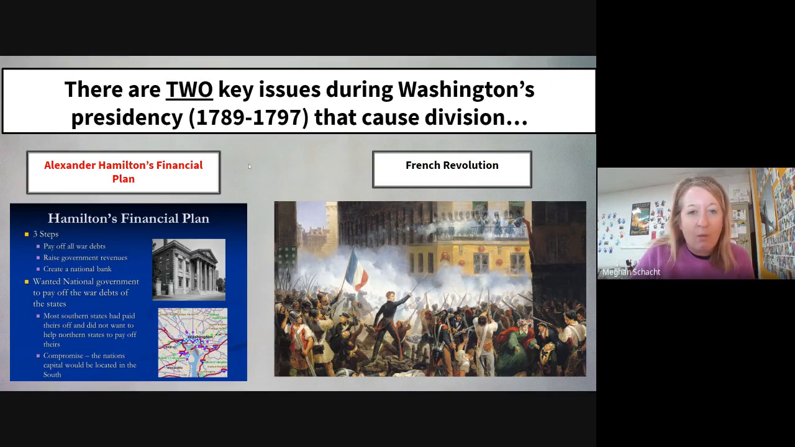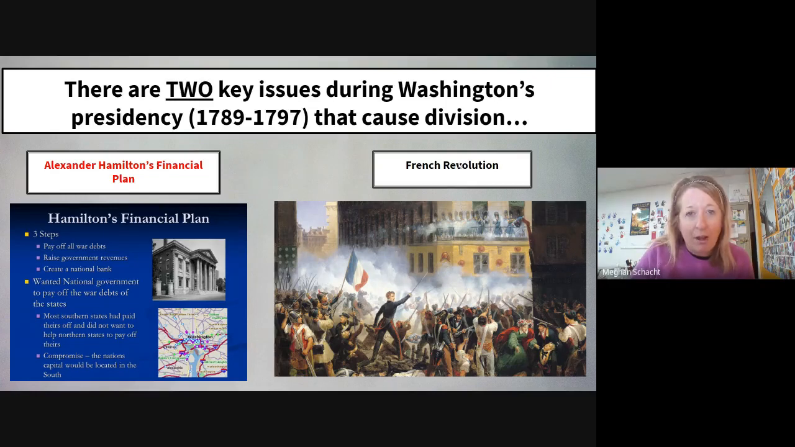Number one, he wanted to pay off the debts of all states after the American Revolution. Number two, he wanted to increase, obviously, our economy, and he wanted to do that by implementing tariffs both on imported goods and on some items in the United States in order to support American manufacturing. And he wanted to create one central national bank that would organize, pay off debts, and print money.